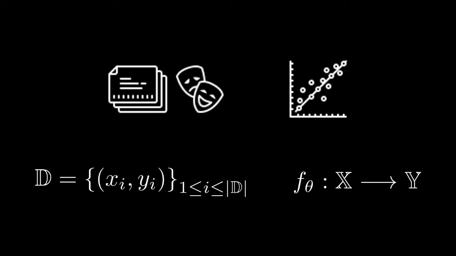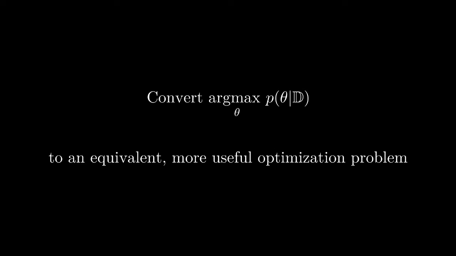However, we are given a finite dataset D to learn from, and so we will try to use this data to set parameters theta such that this map performs well not only on points in the dataset, but hopefully also any other point we can sample from the underlying distribution. Also, recall that we find parameters which maximize the probability of the parameters given the data. This is maximum a posteriori estimation. But in order to accomplish this, we will have to convert our maximum a posteriori problem into an equivalent problem which we can work with more directly.